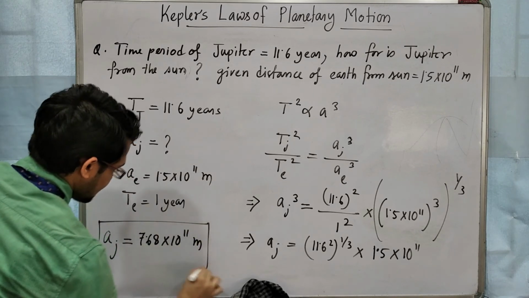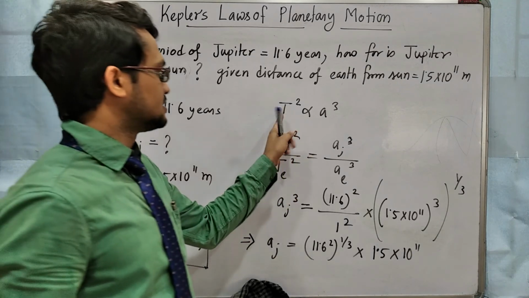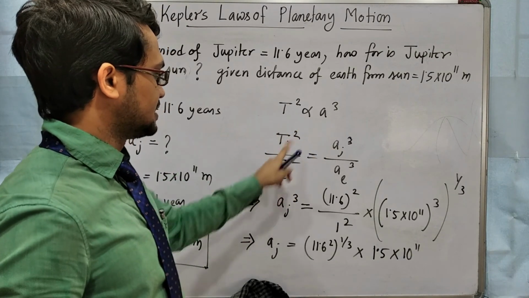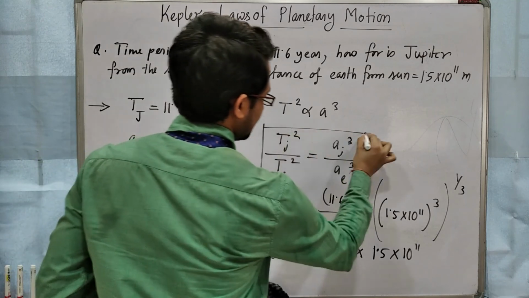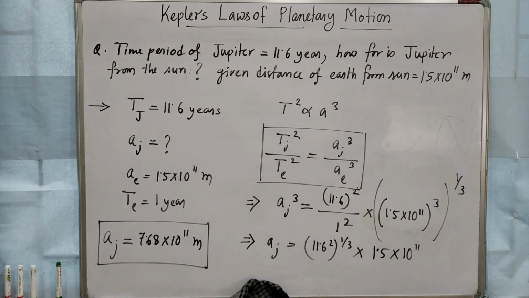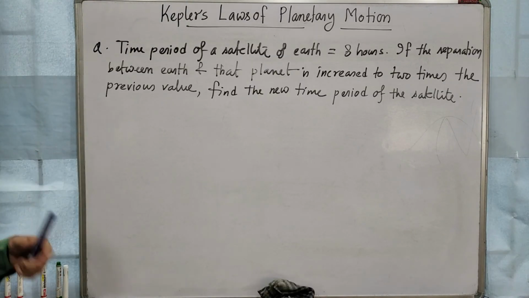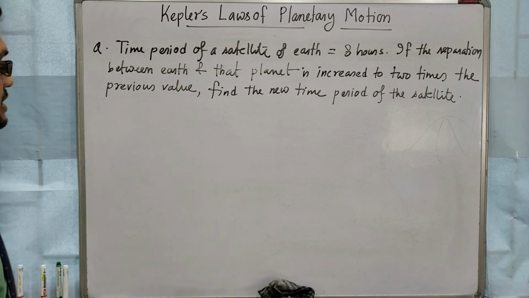Okay. So this kind of numerical you can get. Okay, very easy. Just direct proportion. So in this way we can write. Then put the values and find the answer. Clear? Now come to the second numerical. So students, this is your next numerical.